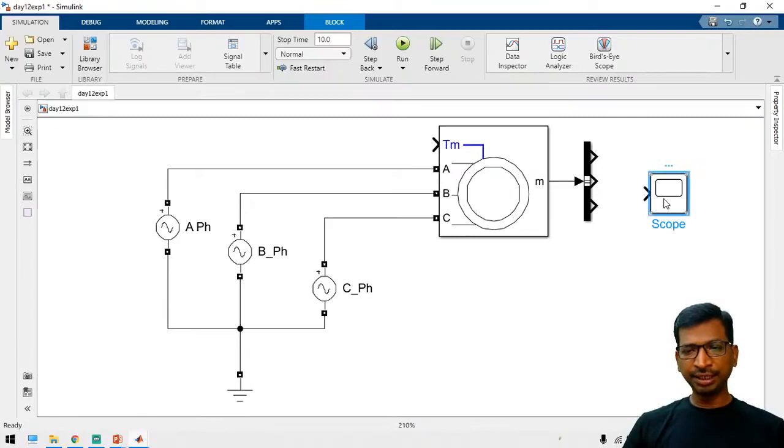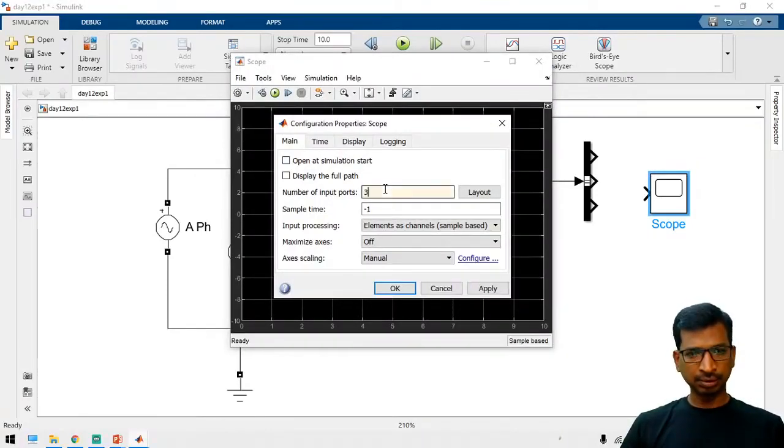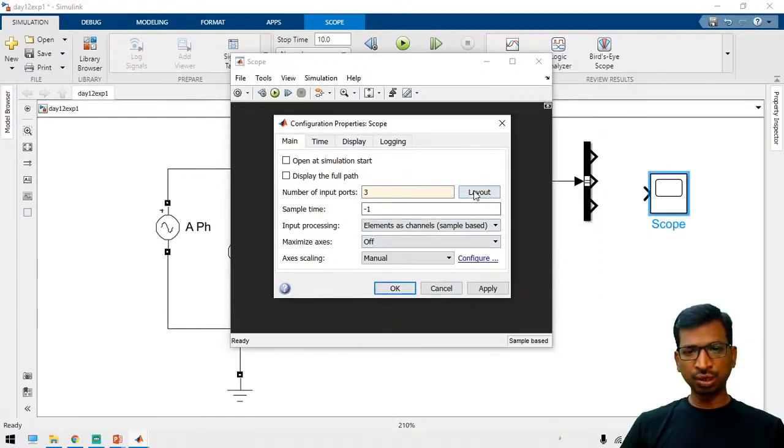Take a scope block. We need 3 numbers of inputs with different layouts, and you can take 4 numbers also.